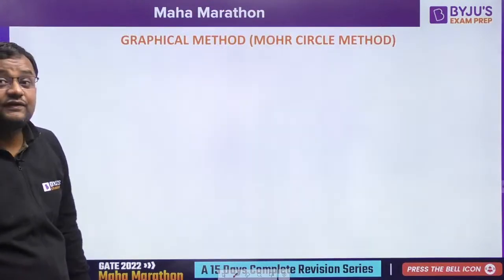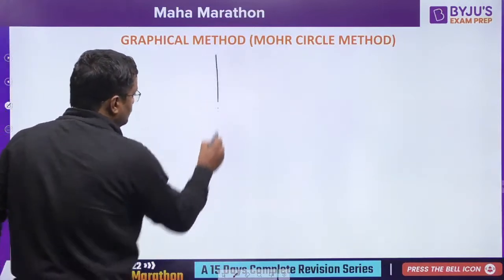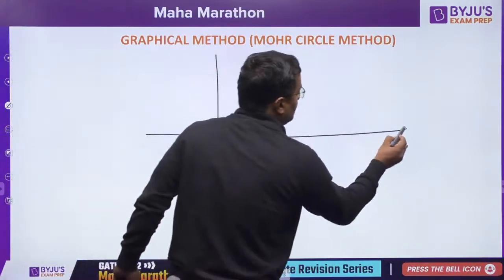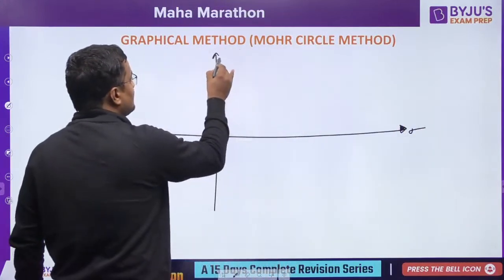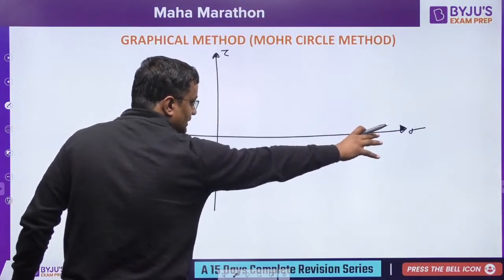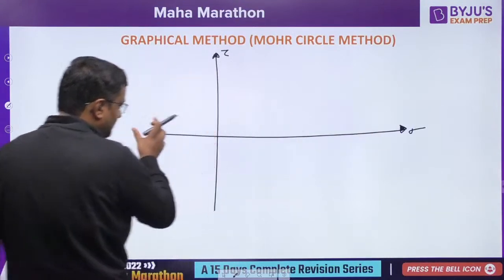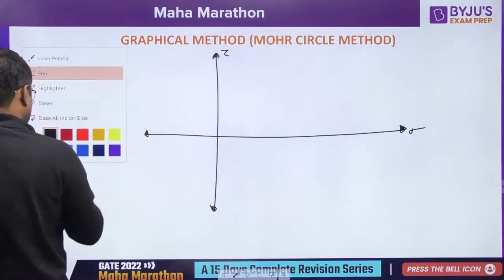Now, the graphical method. Let us draw a graph. On the x-axis I am putting sigma, on the y-axis I am putting shear; tension, the normal stress, is positive and compression is here. And we'll get a Mohr circle.